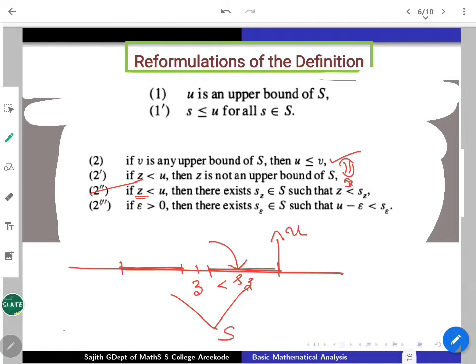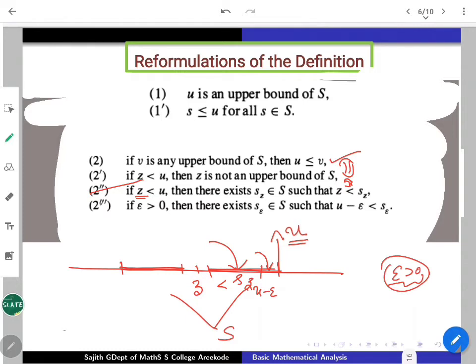Another way of stating this idea is as follows. U is going to be the least of all upper bounds, so you have no freedom to go to the left when selecting a least upper bound. How will you say it more precisely? Mathematically, you start with any positive epsilon. Then you look at U minus epsilon. U minus epsilon definitely lies strictly to the left of U. So in that gap you should be assured of the existence of members from S. That is condition 2 triple dash.